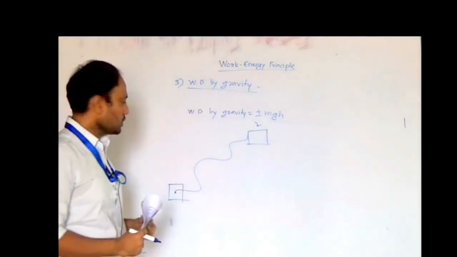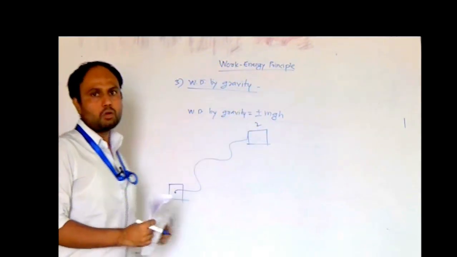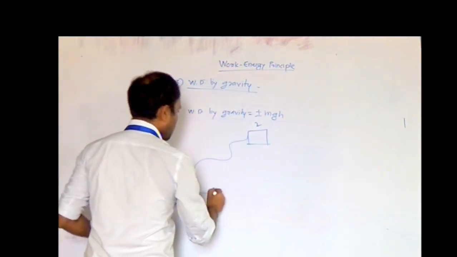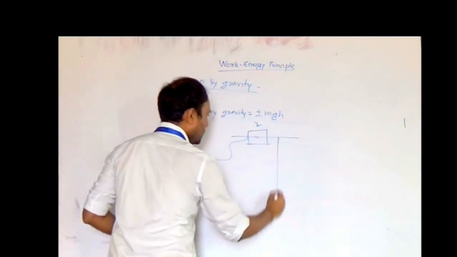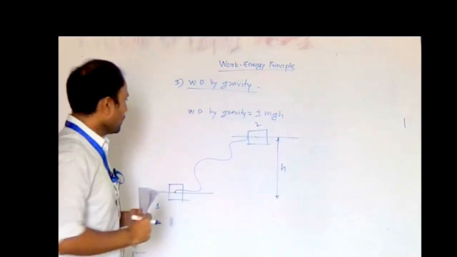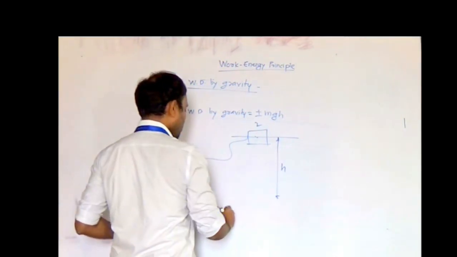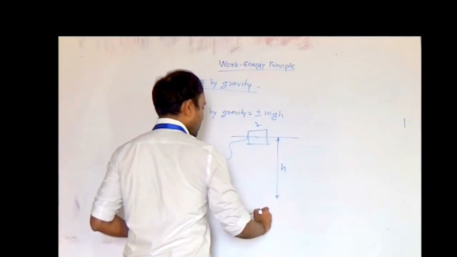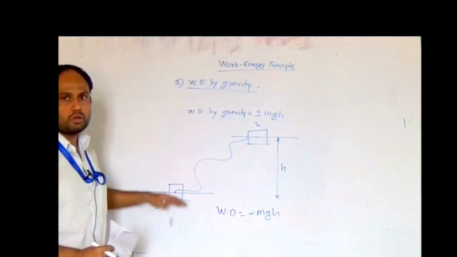In this case, we should not consider whatever zigzag path it is following, but only we have to consider what is the difference in elevation. Initially it was at this level, finally it is moved to this level. The difference between this level and this level vertically, suppose it is h is the difference in level. How to calculate the work done by gravity in this case? Work done will be equal to minus mgh. Why it is minus mgh? Because block is moving from lower level to the upper level.